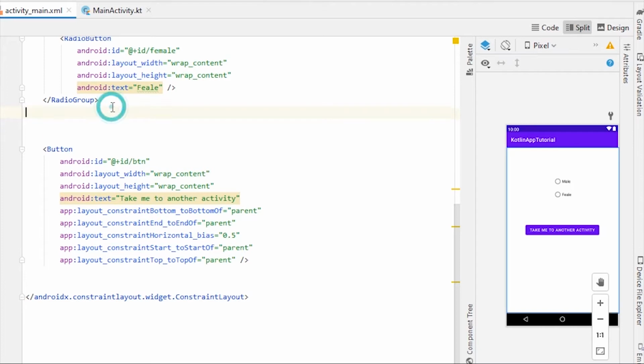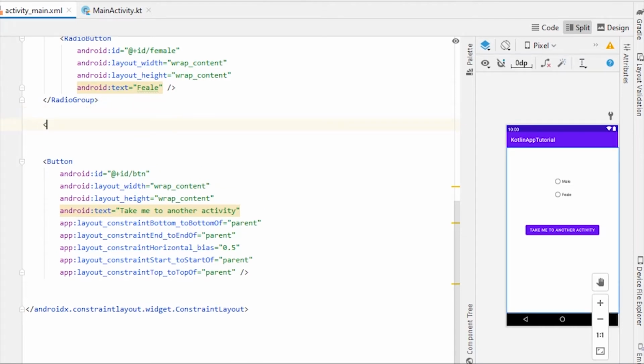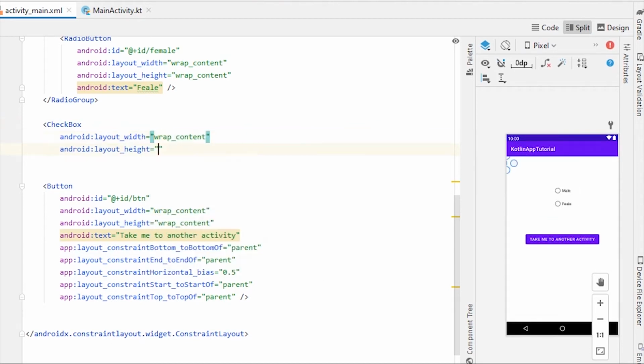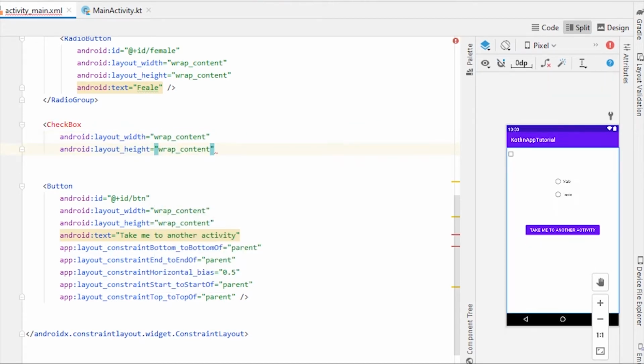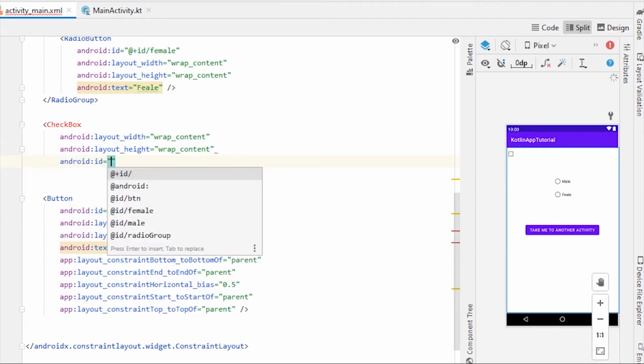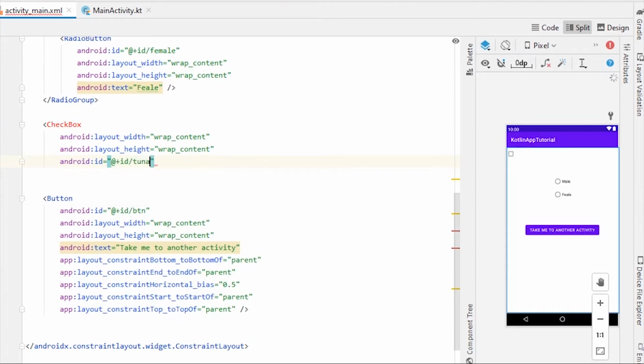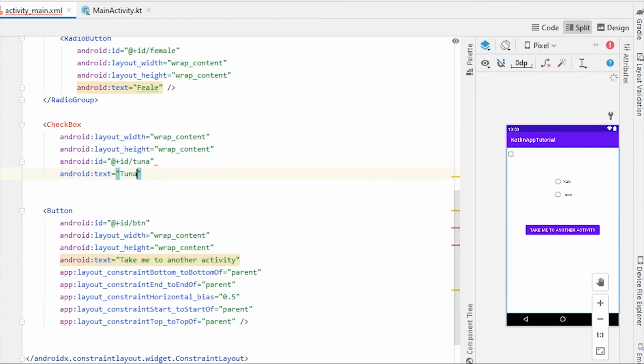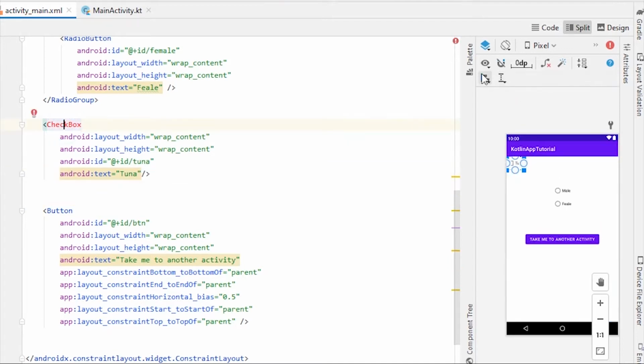To create a checkbox in XML, we take a widget called checkbox. I'm gonna keep wrap content for both width and height. I'll give the ID of tuna, and the text will be tuna. And now let's give constraints to it.